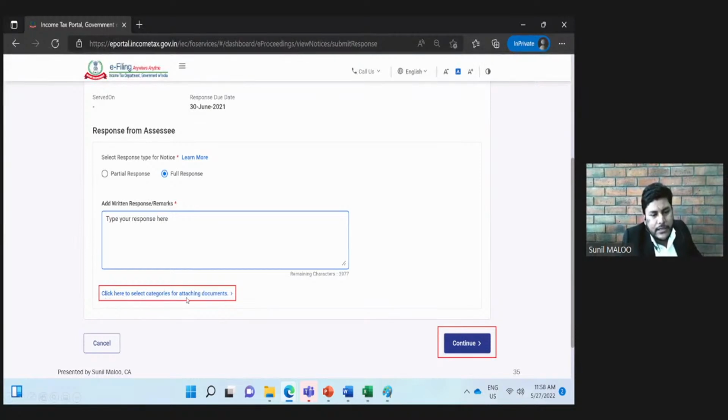Click here to select category for the attaching documents. If we click this button, there will be some options to attach various files, and those files can be PDF or Excels, so that assessing officer can access the same. And once we attach all the documents, then we need to press this continue button.